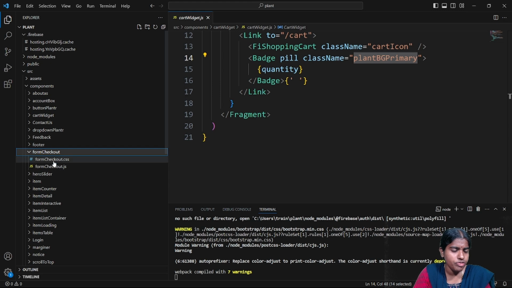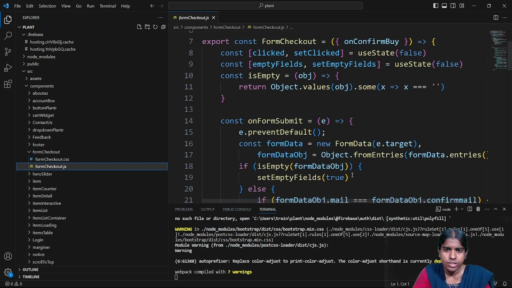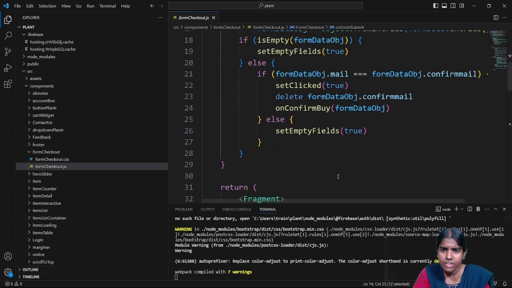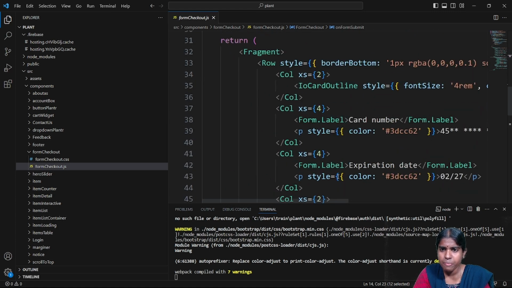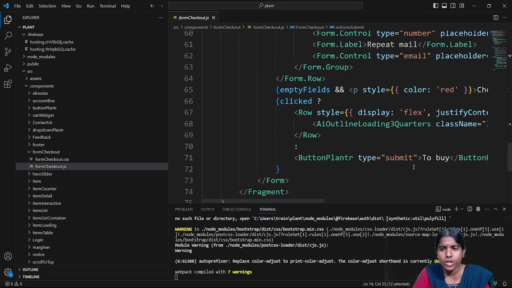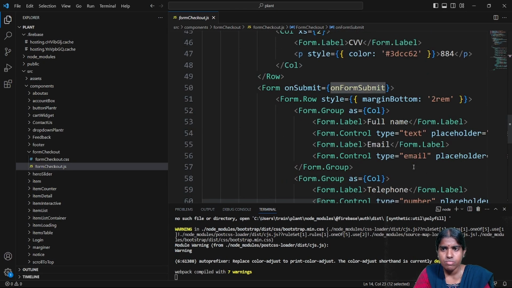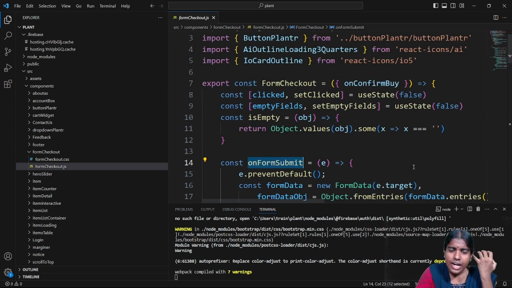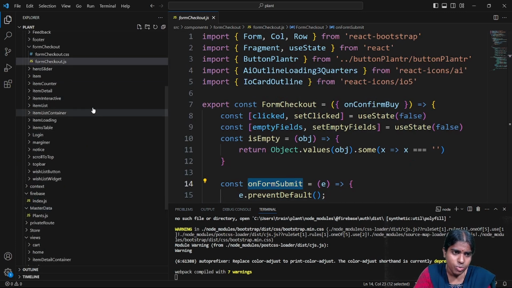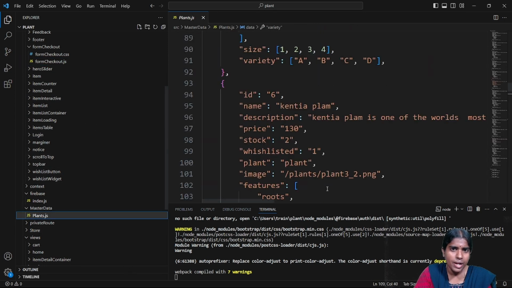So whenever I want to perform some checkout operation, you can see once it is clicked on submit event. So I was discussing with you about different types of events available in JavaScript. So once he is going to shop for any type of product, once he is going to click on the submit button, it will be submitted. Clear with this? So what are the different types of tags and attributes available in HTML? So I'm just giving you a brief overview about this project. So next I'm going to discuss with you about the implementation section. So I have this plan.js.